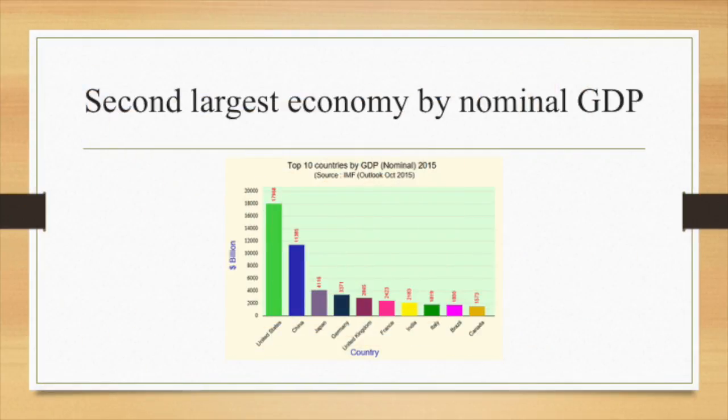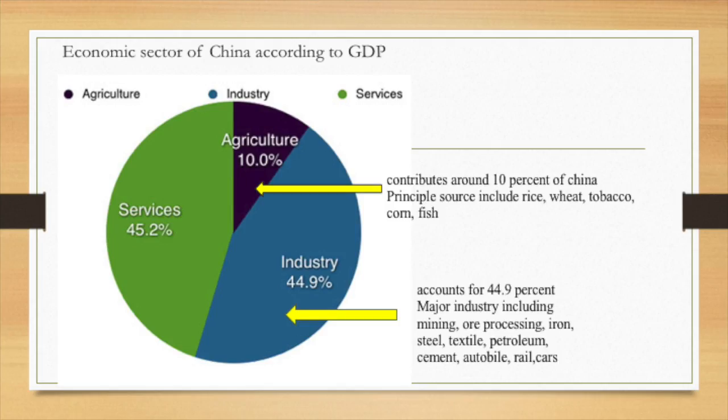China is the second largest economy in the world. This diagram describes the economic sectors of China according to GDP. The agricultural sector contributes around 10% of China's GDP. It includes rice, wheat, tobacco, and fish. China ranks high worldwide in industrial output.